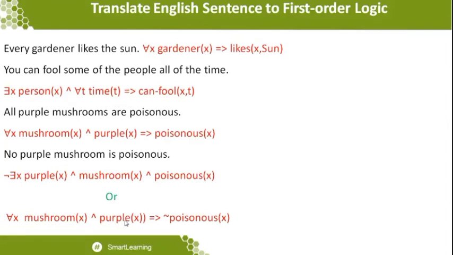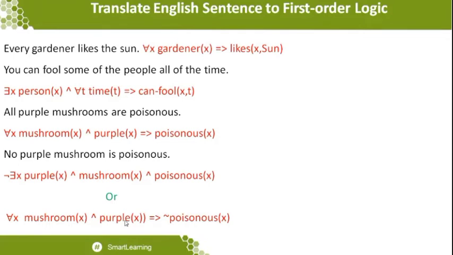I'm writing the statement as: there does not exist anything that is a mushroom in purple color which is poisonous. That is a mixture of mushroom which is in purple color. It is not poison. So at that moment I want to use the symbol which represents all the mushrooms which are in purple color, and that in any situation it is not poisonous. That is what the statement says. This is one way of representation.